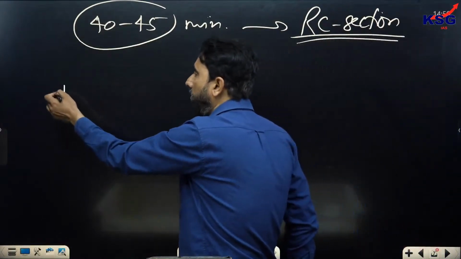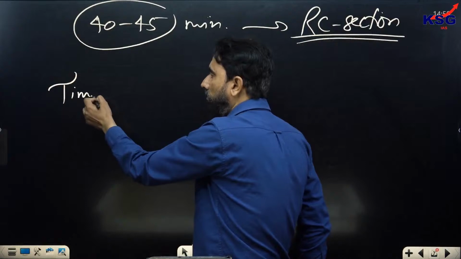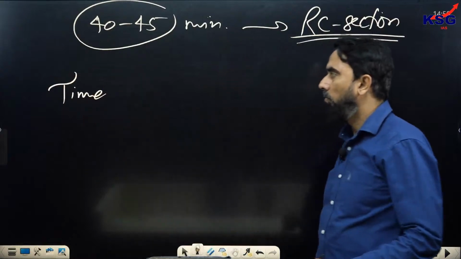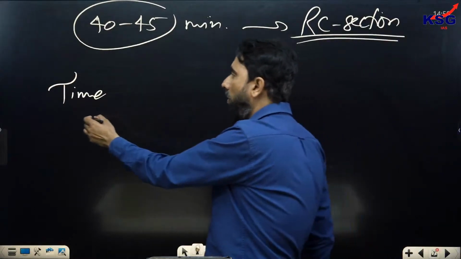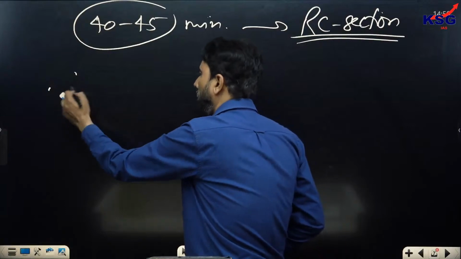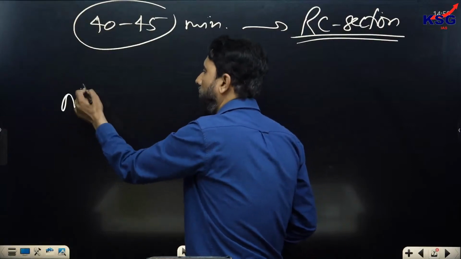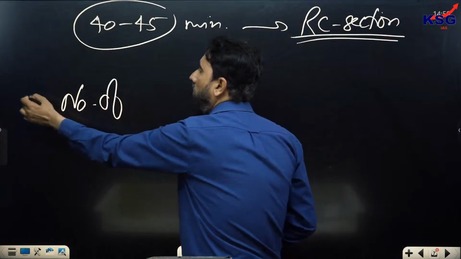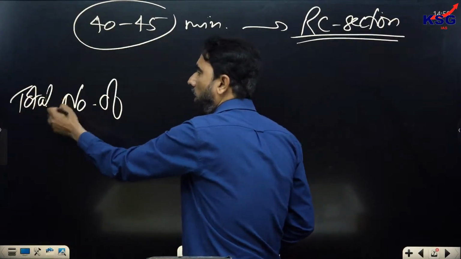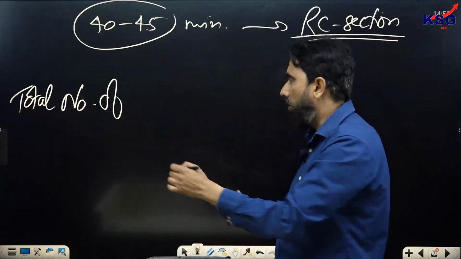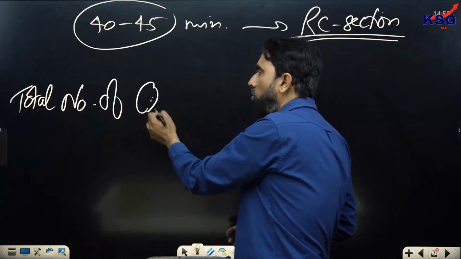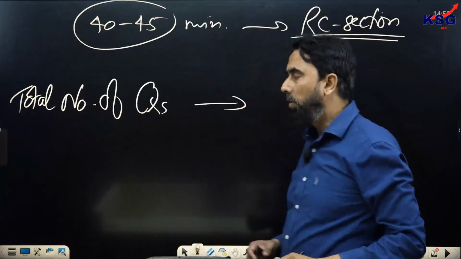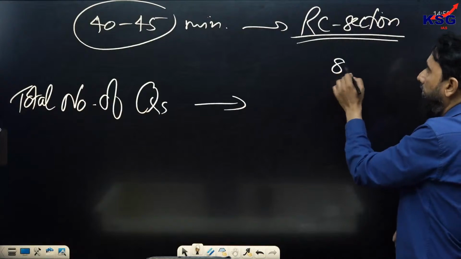Now, how much in terms of the time and in terms of the number of questions, the total number of questions. I'm not talking about the RC alone, but the entire CSAT paper. The total number of questions that you must attempt. 80 questions are given there.